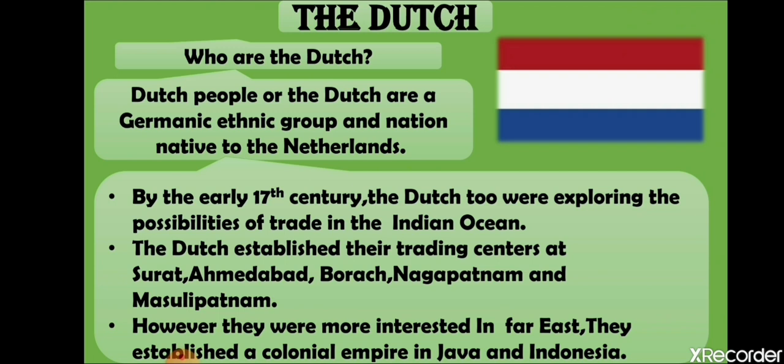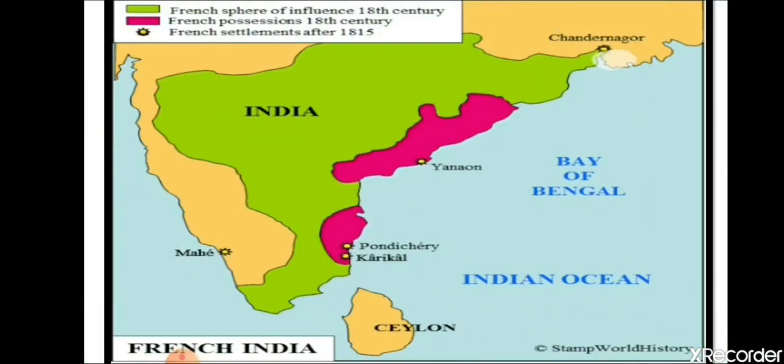They were successful in establishing their ports at Surat, Ahmedabad, Broach, Nagapatnam, and Masulipatam. But they were not that much interested in trading with India, so that is why they were interested in the Far East. That is why they established their colonial empire in Java and Indonesia and other countries. Now, look at the places.